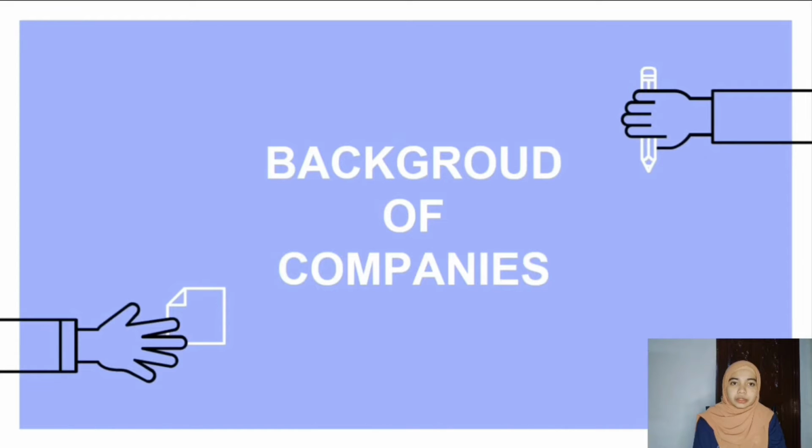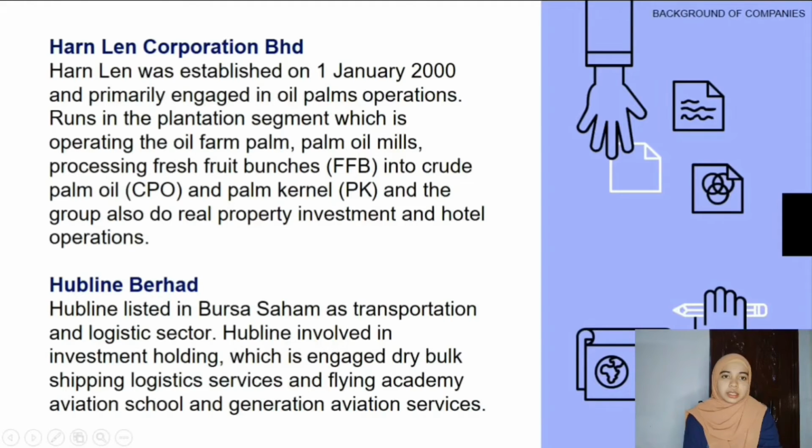My name is Ramdi, matric number D73. I will begin our group project presentation with the background of the companies. Since my group has 6 members, we chose 6 companies. So let me explain the background of each company.